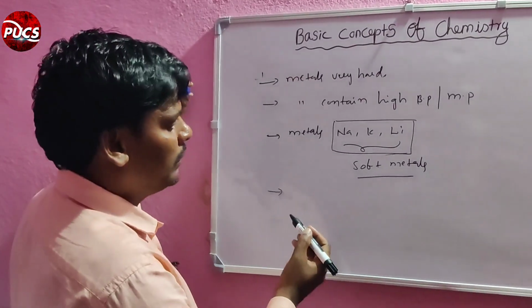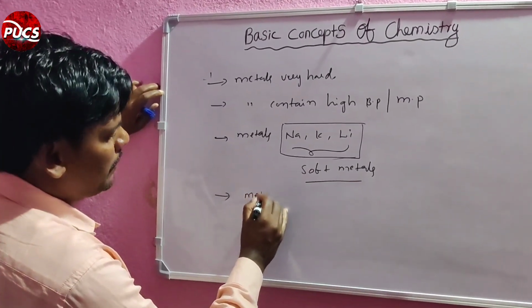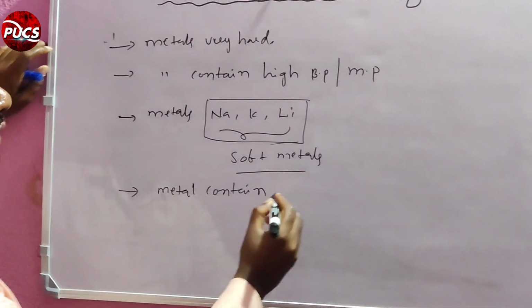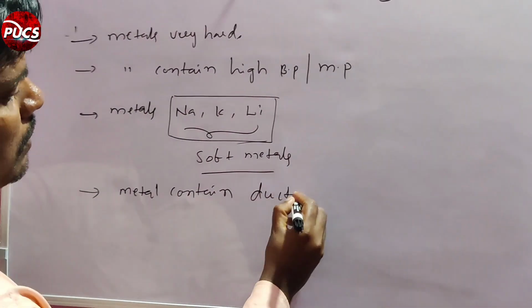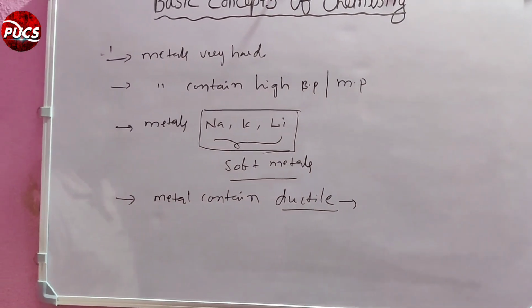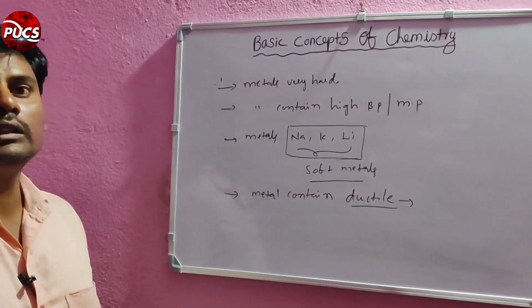Next, metals are ductile. What is ductile? Ductile means the metal can be converted into wires.